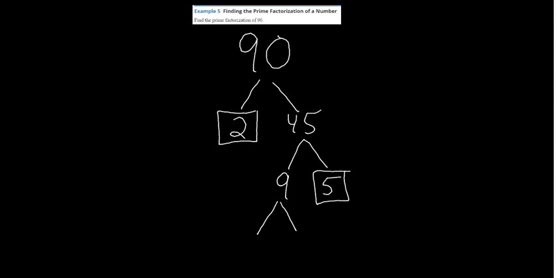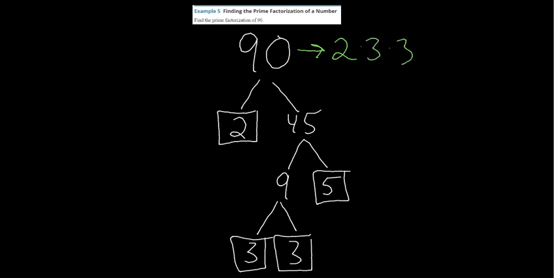Alrighty, so 9 is 3 times 3, and I'm going to box those in as well. Okay, so I finally have all these boxed in, and they're all prime. All these numbers are the prime factorization of 90. So my prime factorization of 90 is 2 times 3 times 3 times 5, or in other words, 2 times 3 squared times 5.